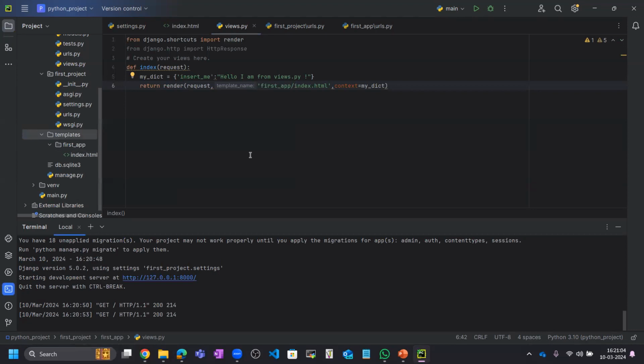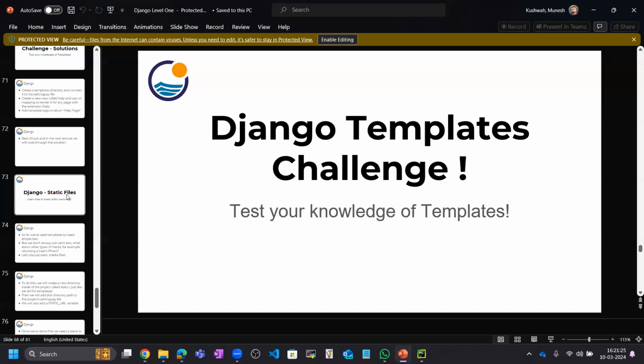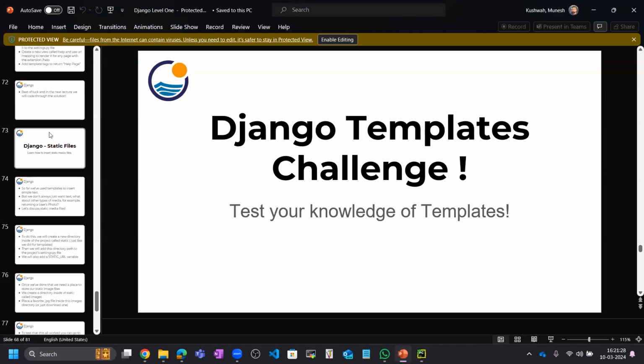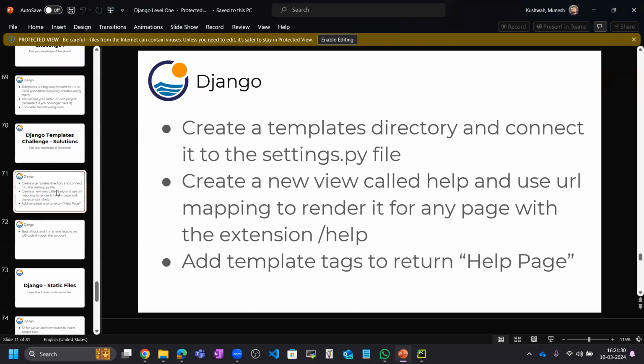So I have completed the template part, and you are able to see the template part. So this is the functionality of template. Before showing you something about the static files, let me give you the overview of the template challenge. So this is the Django template challenge. In this challenge what you need to do is create a template directory and connect it to the settings.py.